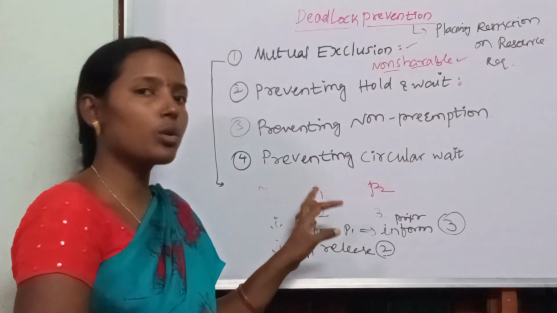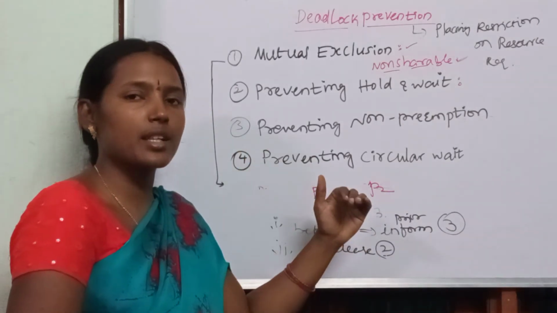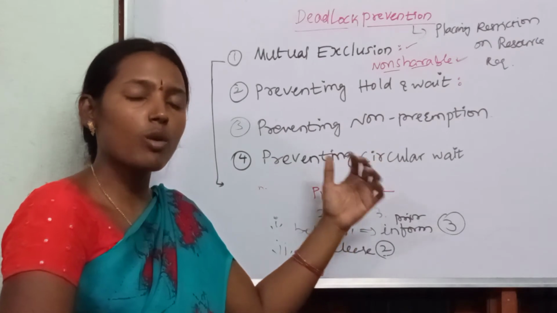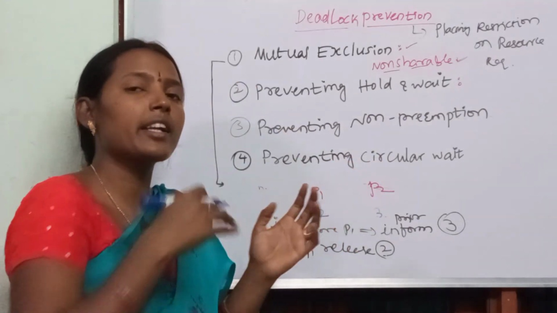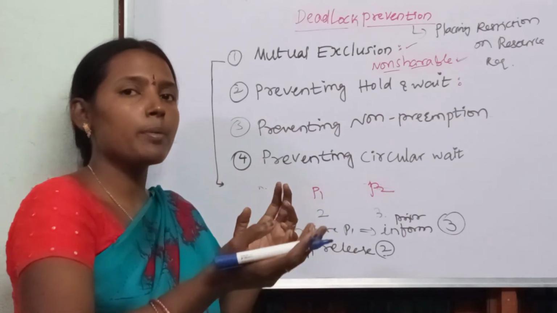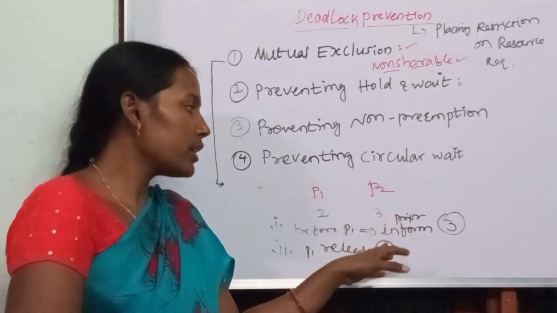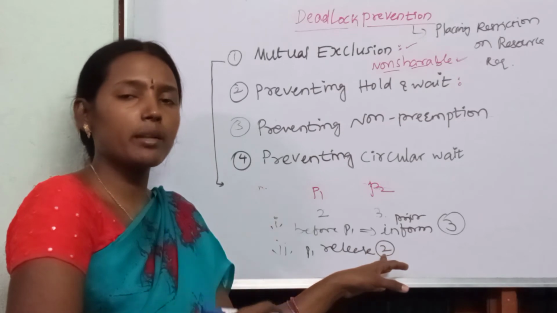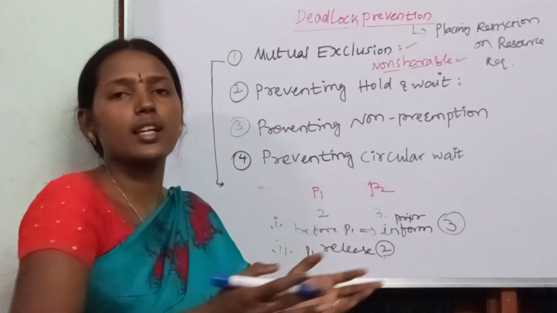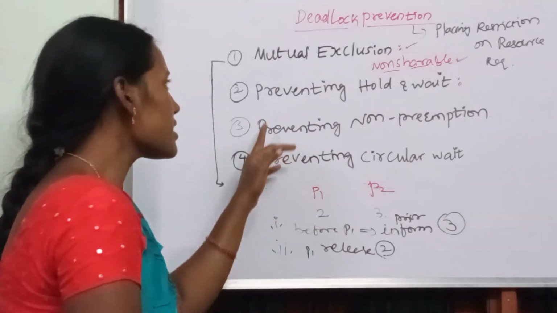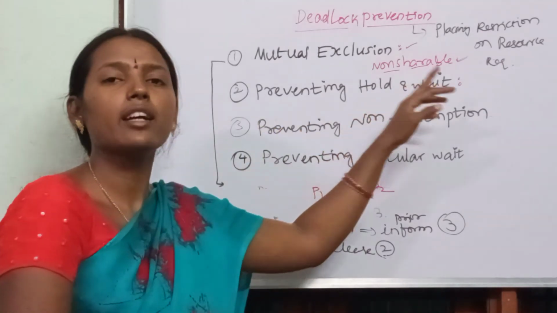If P1 already started execution and now it wants one more resource, what does it have to do? It has to release the current resources and give them to the CPU. So when the CPU gets all the resources wanted by P1, if available, then it will give them back and execution will restart from there. That is preventing hold and wait.